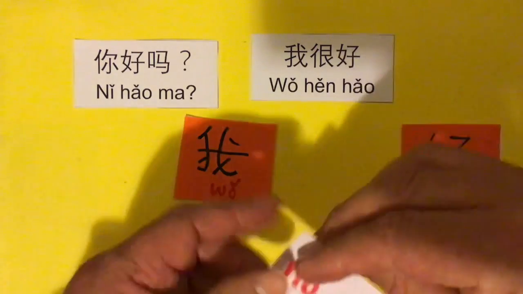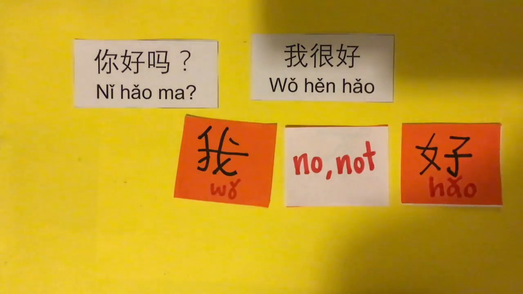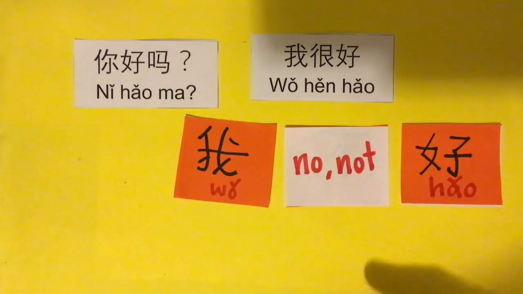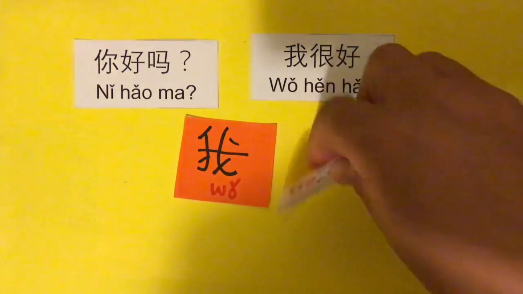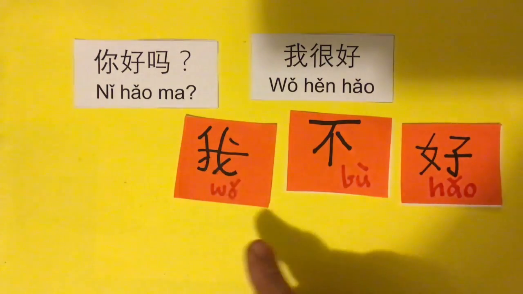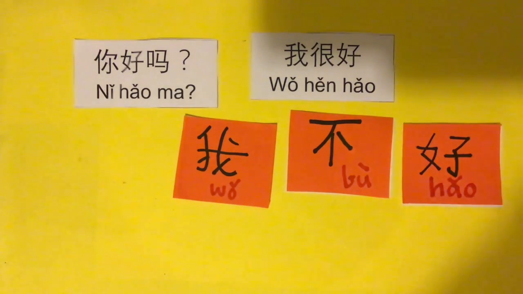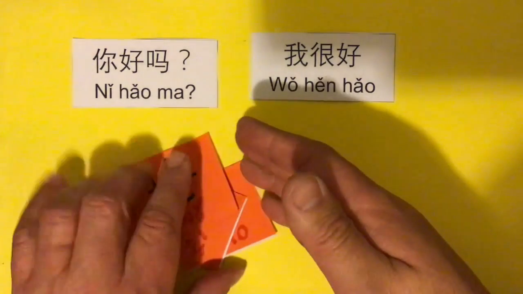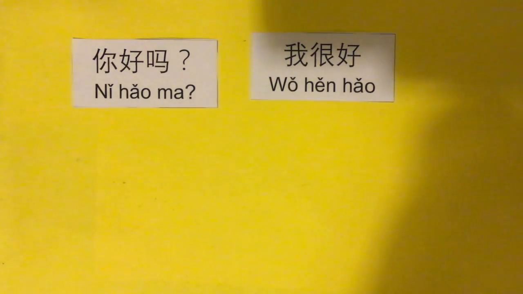And what is 不? No or not. It's got a couple of different meanings depending on how you use it. 我不好. So, 你好吗? 我不好.